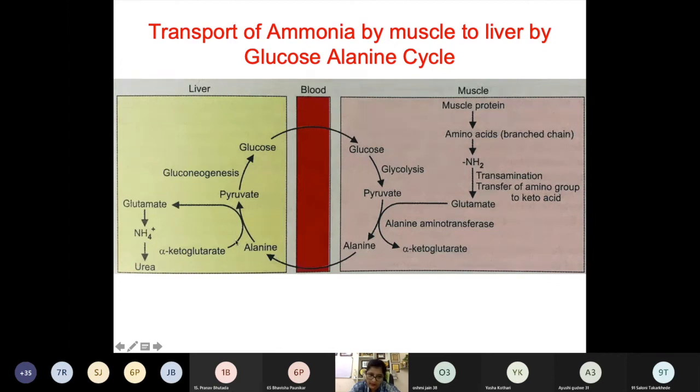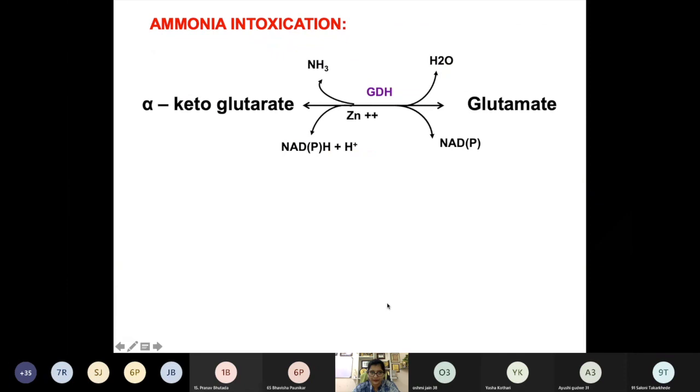In the liver, there is again a transamination. By the transamination process it is converted to pyruvate, and the glutamate which is formed undergoes oxidative deamination, and there is a synthesis of urea and glucose, which goes again to the muscle. So this is how ammonia is transported with alanine. Now I told you why this is an anaplerotic reaction.